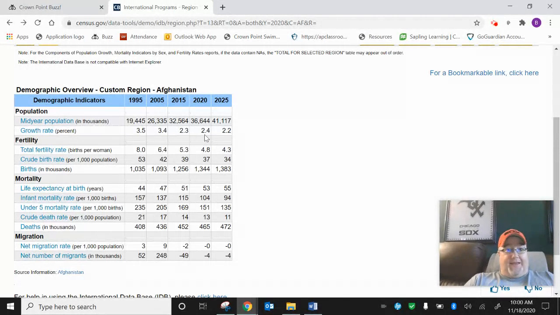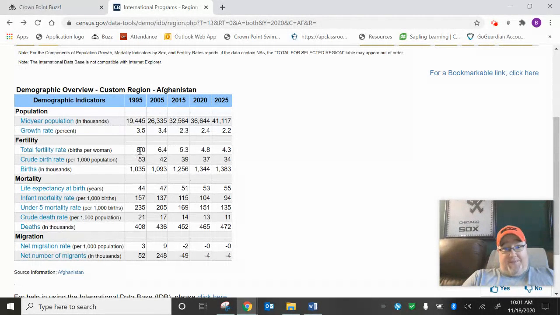And not only can you see, for example, the total fertility rate in 2020, the total fertility rate for women that live in Afghanistan was 4.8 children. So if you're a woman living in Afghanistan, you can expect to have about 4.8 kids in your lifetime. But what's interesting is if you look at the trend, notice how back in 1995, the TFR was 8, and it's been trending downwards.